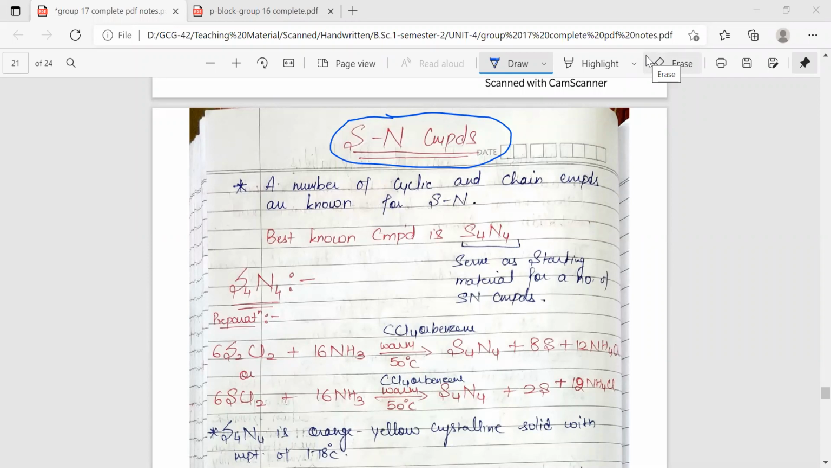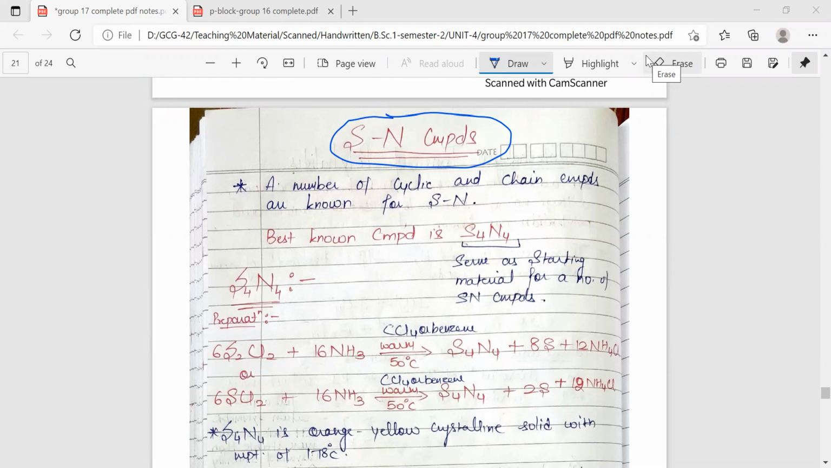So in this video, we are doing our last topic of your syllabus, we can say, or this unit also. So this is the SN compound. This is the important category of compounds, which come under the category of the compounds of sulfur.